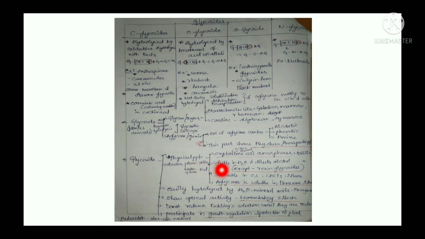They are soluble in water and dilute alcohol except resin glycosides. They are insoluble in organic solvents like chloroform and ether, but the aglycone part is soluble in organic solvents like benzene and ether. They are easily hydrolyzed by water, mineral acids and enzymes, and they also show optical activity.